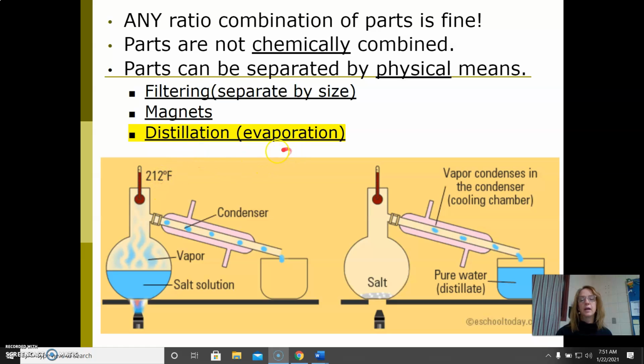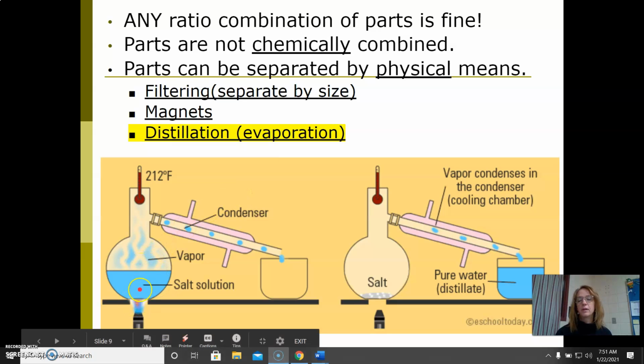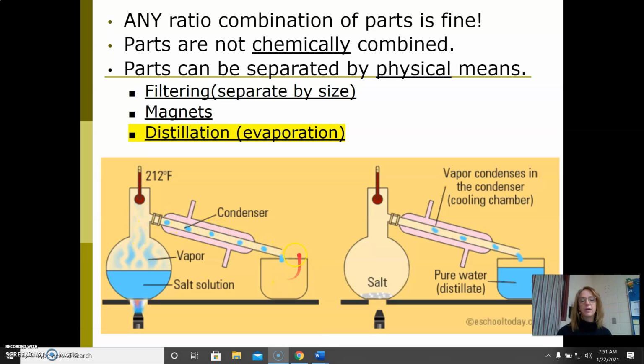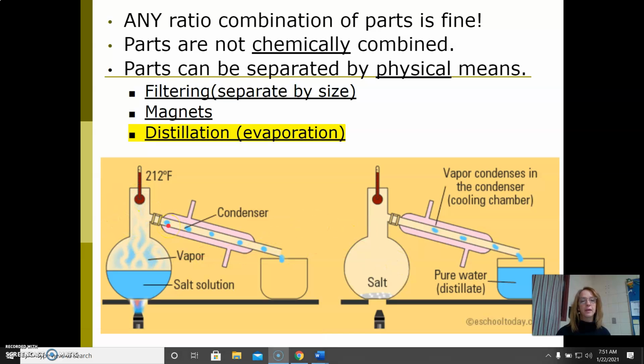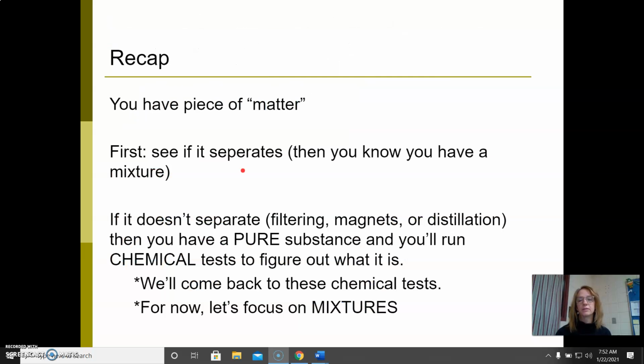Distillation is using evaporation or the boiling point of a substance to separate it. So it's a great way to purify water, and we will do this in class eventually. We have a solution here of salt water. So imagine this is some ocean water here, and you would like to drink it. You're going to evaporate it. So boil it, the water will evaporate, it will cool down this tube, eventually turn back into a liquid form. You can drink this water, and all the junk that was in the water is here. And this is a physical process. Changing the state of matter of something is a physical change. So filtering, magnets, distillation is how you know you have a mixture.